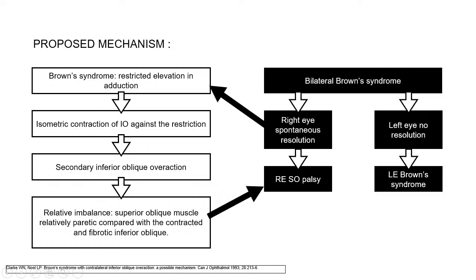As a result, this relative imbalance manifested and so it appeared clinically as right eye superior oblique palsy. And so we came to a diagnosis of right eye superior oblique palsy and left eye Brown syndrome.